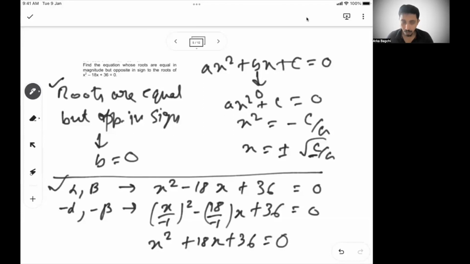Whatever we told you on the top will be relevant in the coming ones, but this normally happens when the roots are equal in magnitude but opposite in sign. Your b has to be normally equal to 0, but that's for one root, one equation, not applicable in this problem.